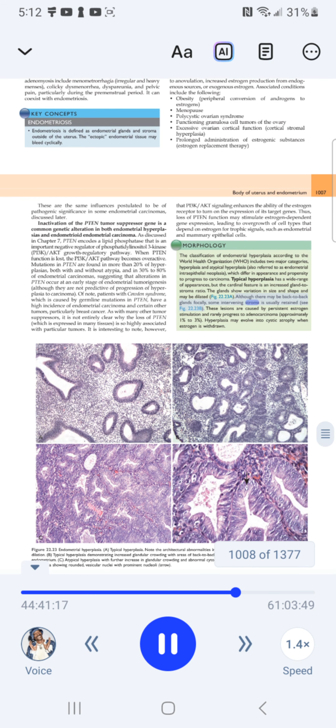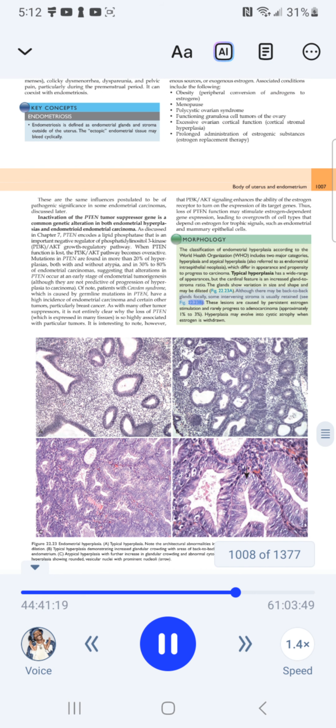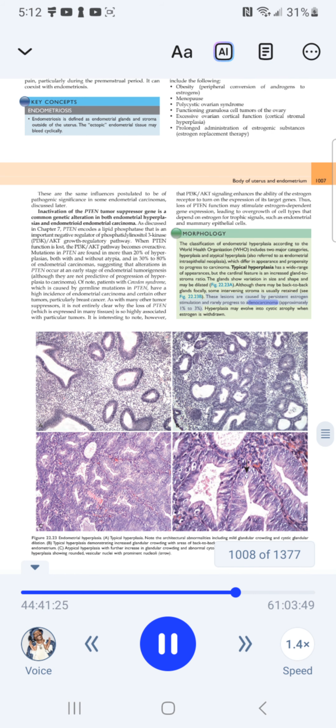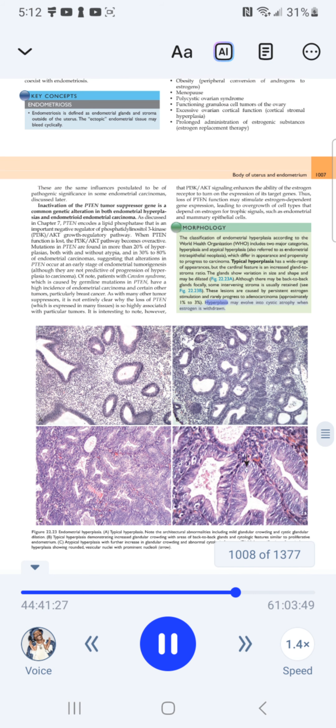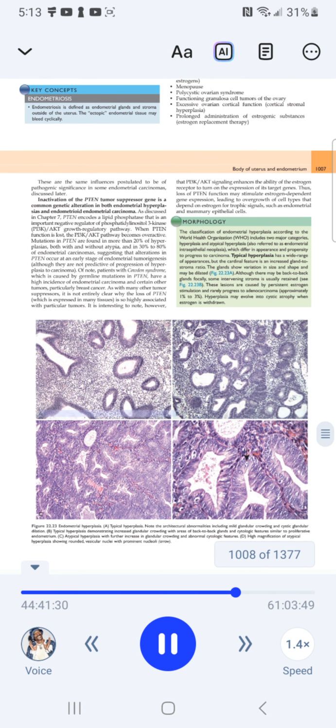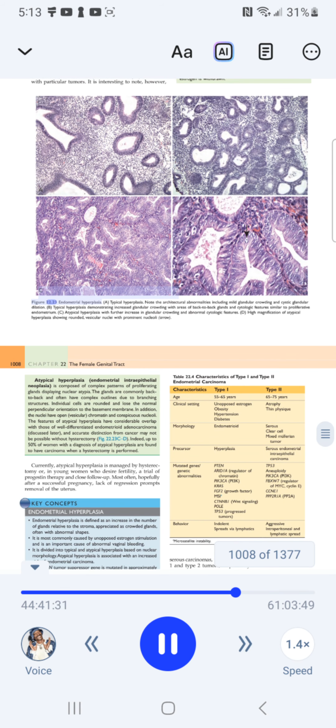See Fig. 22.23B. These lesions are caused by persistent estrogen stimulation and rarely progress to adenocarcinoma, approximately 1% to 3%. Hyperplasia may evolve into cystic atrophy when estrogen is withdrawn. Figure 22.23. Endometrial hyperplasia, A, typical hyperplasia. Note the architectural abnormalities including mild glandular crowding and cystic glandular dilation.